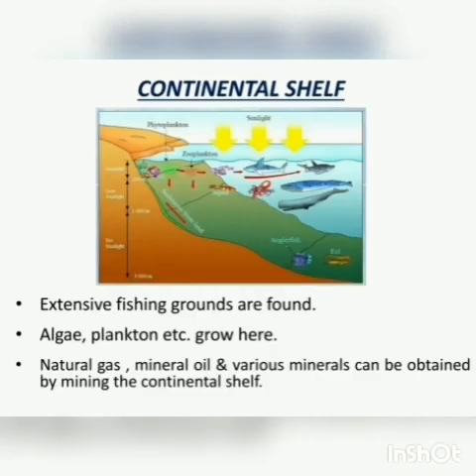The continental shelf is very important from the point of view of humans. Extensive fishing grounds are found in the continental shelf. As this part is shallow, the sunlight reaches its bed. Algae, plankton, etc. grow here. This is food for fish. Natural gas, mineral oil and various minerals can be obtained by mining the continental shelf. For example, Mumbai High, located on the continental shelf of the Arabian Sea, is a source from where we obtain mineral oil and natural gas.